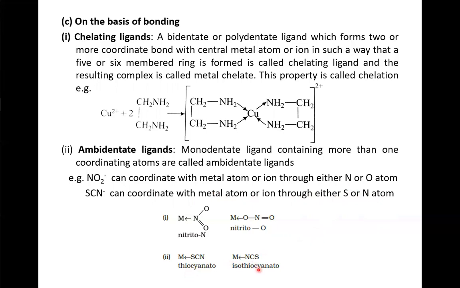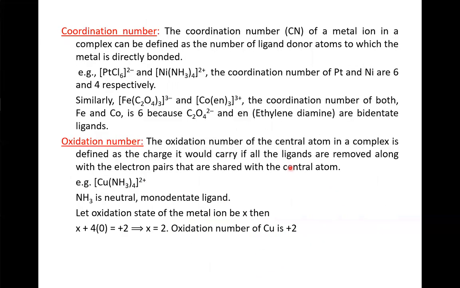Then if it is through nitrogen, then it is isothiocyanito. The next is the coordination number. The coordination number of a metal ion in a complex can be defined as the number of ligand donor atoms to which the metal is directly bonded.